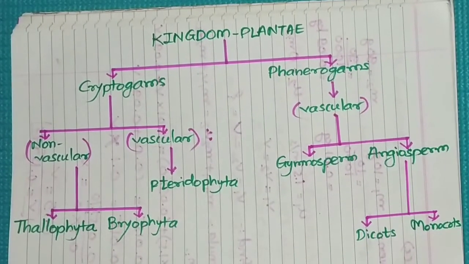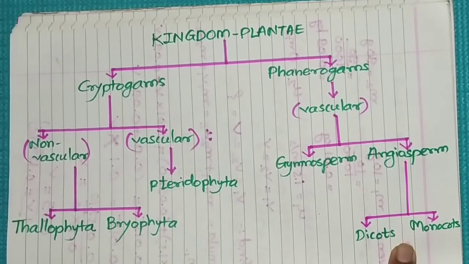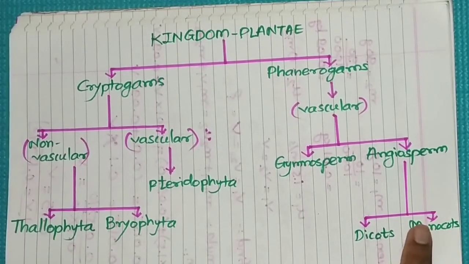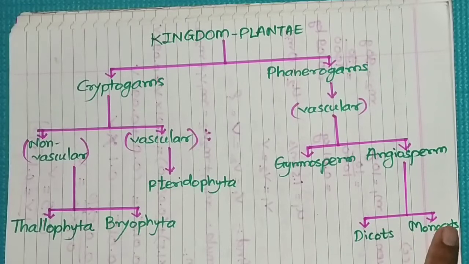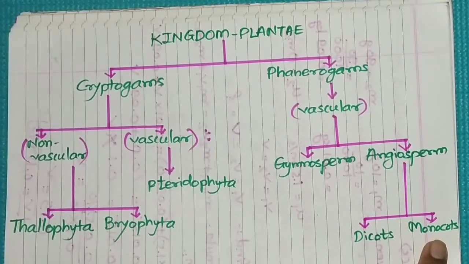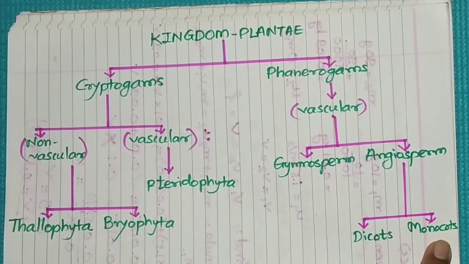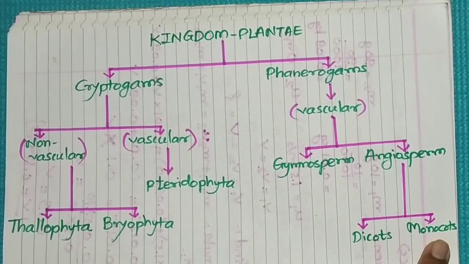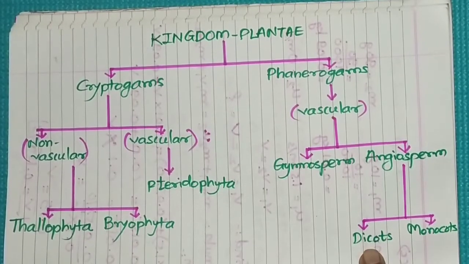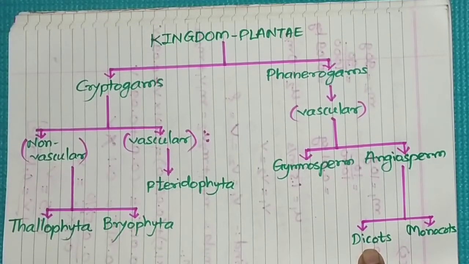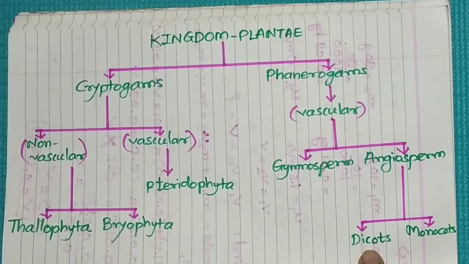The next classification is done based on presence of cotyledons inside the seed. If the number of cotyledon in the seed is 1, the plants are grouped under heading monocots or monocotyledonous plant. And those plants which have seeds containing 2 cotyledons are called dicot plants or dicotyledonous plant.